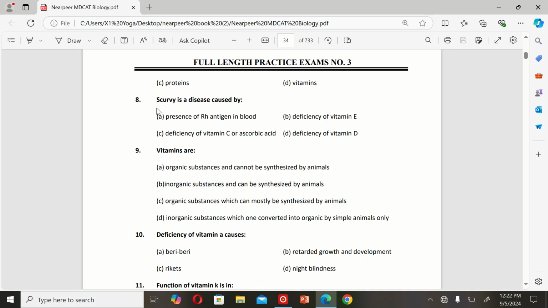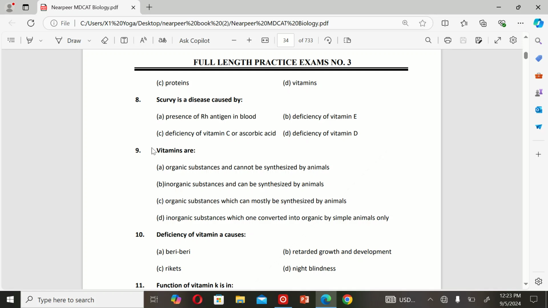The next MCQ is: scurvy is a disease caused by A. Presence of Rh antigen in blood, B. Deficiency of vitamin E, C. Deficiency of vitamin C or ascorbic acid, and D. Deficiency of vitamin D. So the correct option is C. Deficiency of vitamin C or ascorbic acid.